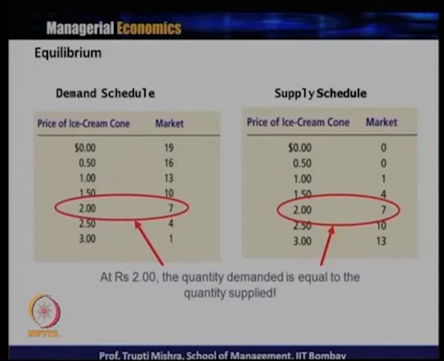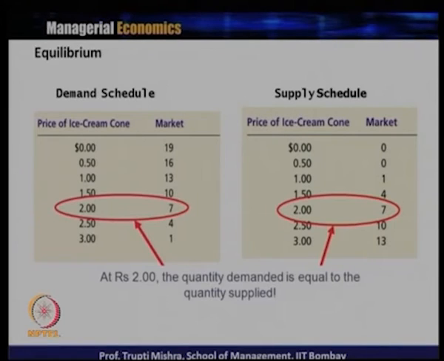Now, we will extract the demand schedule and supply schedule that we discussed when we were introducing the concept of supply. If you remember, the first part gives us the demand schedule, where price and quantity are inversely related to each other, and the second part gives us a supply schedule where price and quantity supplied are positively related.